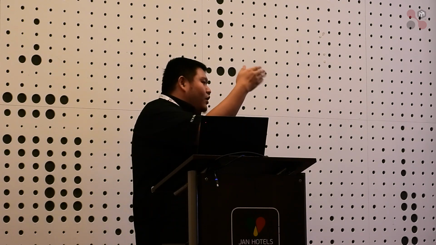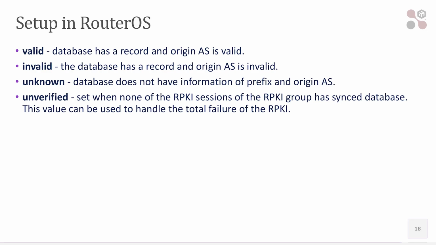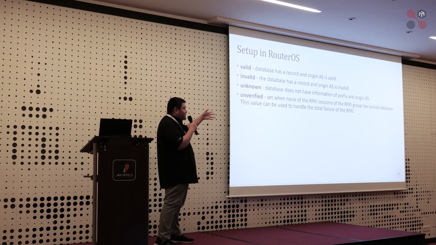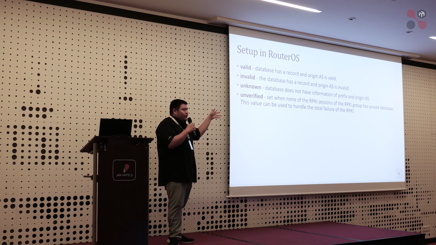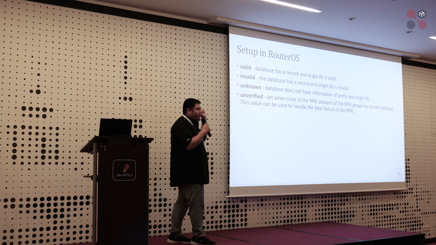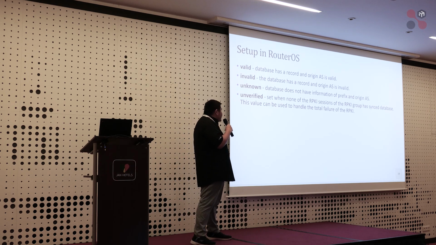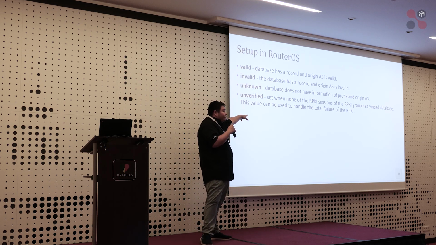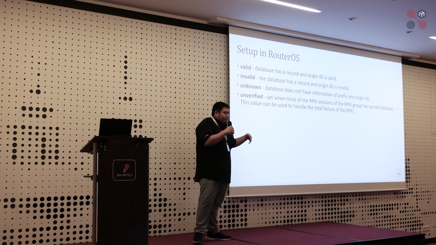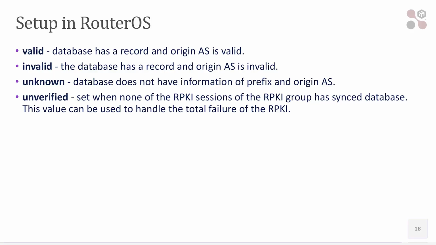Actually, the states are not only valid and invalid. There are two more states here. There is unknown. Unknown means there is no data about this IP subnet, no data about this IP address. And then the other one is unverified. Unverified means the session from the Routinator or the validator server is not synchronized yet.